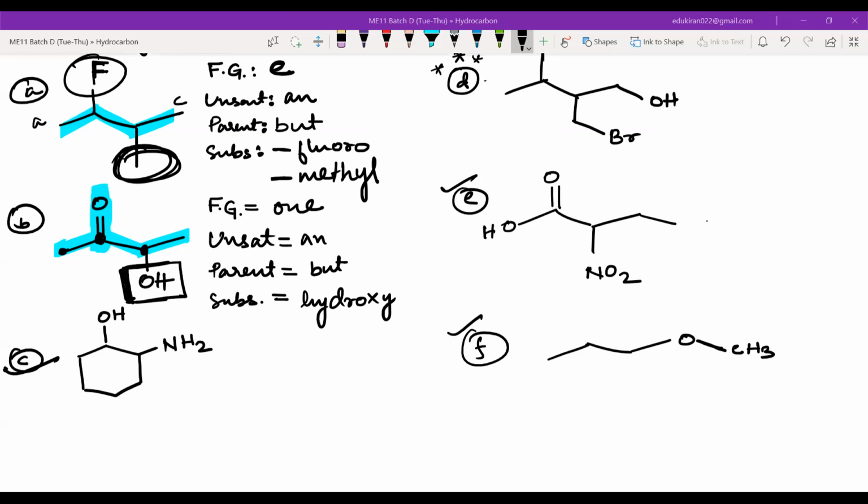Please see that you have only 4 parts. Okay, you have only 4 parts to the IUPAC nomenclature. And you should be able to identify whatever you are writing. For example, you have written something, you have to identify whether that is a functional group, or something about the unsaturation, or something about the parent, or something about the substituent, which is the amino group here. So if you write amino, that means you are writing about the substituent.